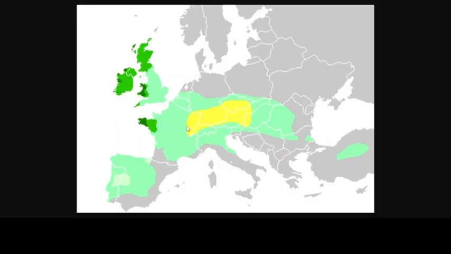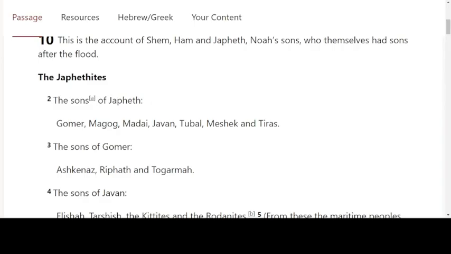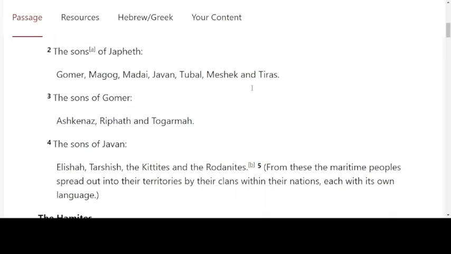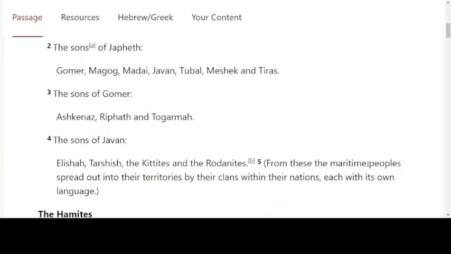So just quickly for Japheth, Tiras, the Book of Jubilees said that Tiras dwelt by four large islands approaching the territory of Ham. So we're thinking about these islands in the Mediterranean, and then Javan across the Mediterranean, being a maritime people. I think it says it here, maritime peoples for the descendants of Javan.